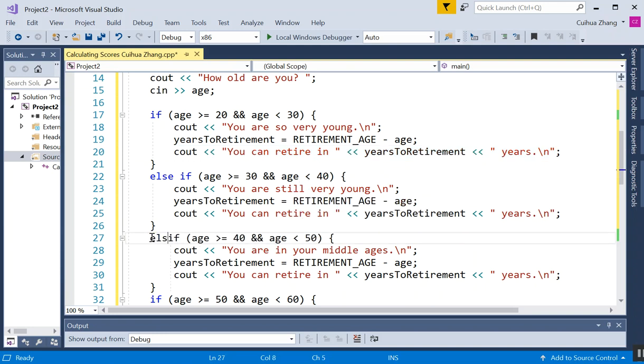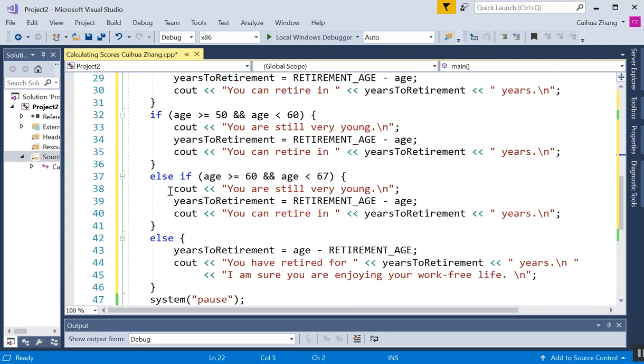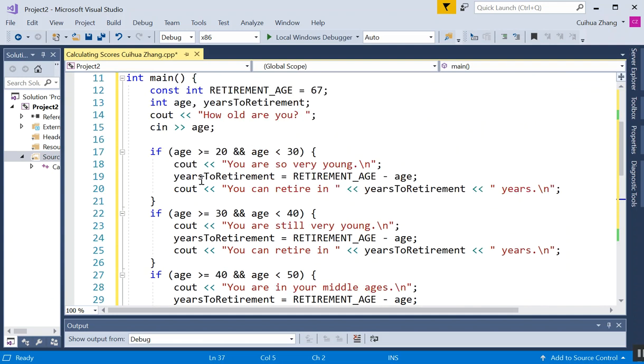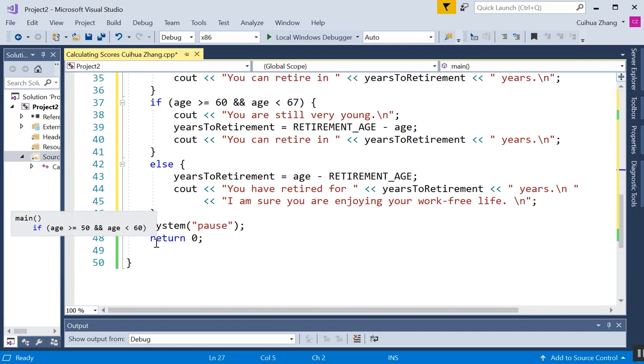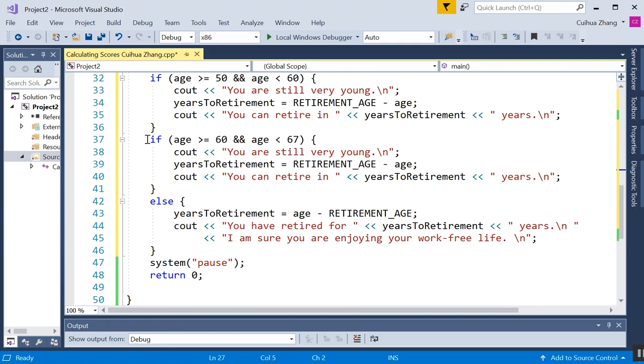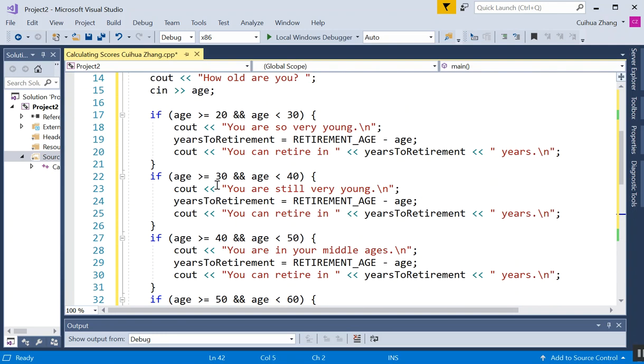Oh, here, I forgot to put the else there. By the way, let me tell you why I need to put the else there. If I don't put else, if I just do this with all if statements, will this work? Yes, it will. Okay, let me just take this off. This will work, but it will be maybe six if statements.